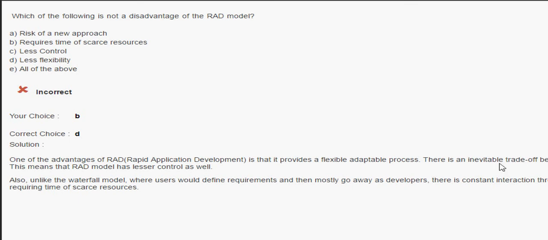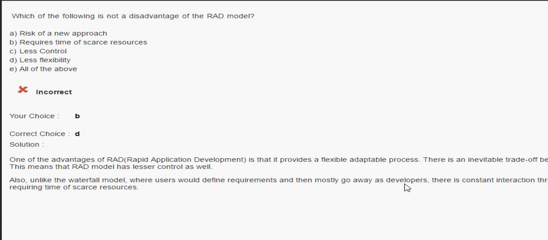So there is an inevitable trade-off between flexibility and control. More of one means less of the other. This means that the RAD model has lesser control as well. Also, unlike the waterfall model, where users would define requirements and then mostly go away, there is constant interaction throughout the entire life cycle between user and developer, requiring time of scarce resources. It's true that the resources are very less available here.